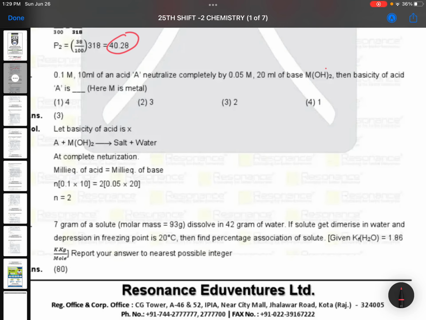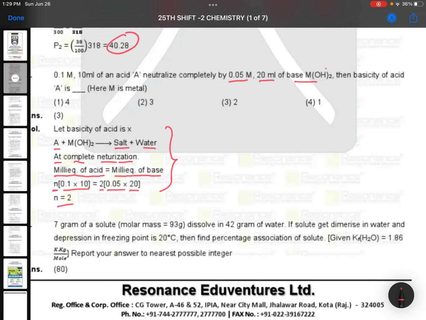0.1 molar 10 ml of an acid A neutralizes completely 0.05 molar 20 ml base. इसको सॉल्व करने के लिए this is the best method. Okay ना, let basicity of acid is X, then A plus MOH taken twice gives us salt and water. At complete neutralization, milli equivalents of acid is equal to milli equivalents of base. ये सीधा सीधा प्रिंसिपल है. So n into 0.1 into 10 is equal to 2 into 0.05 into 20.